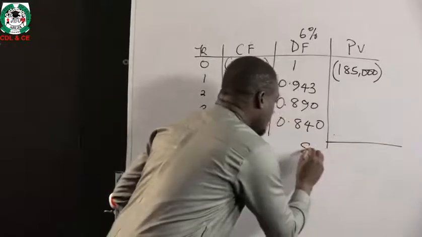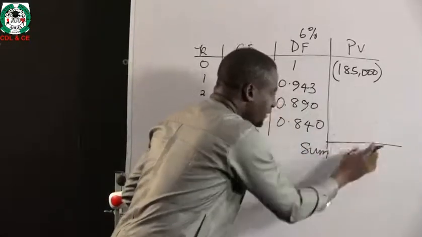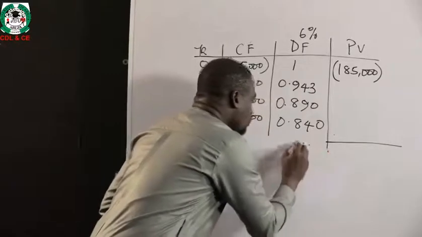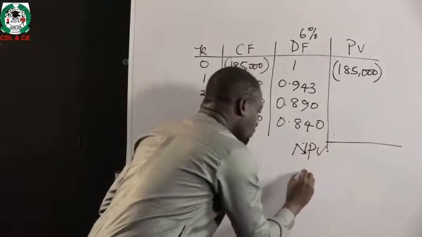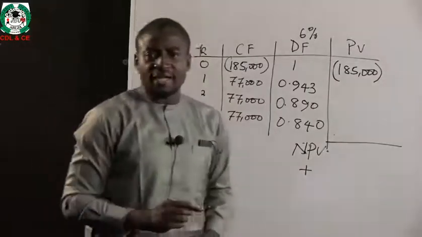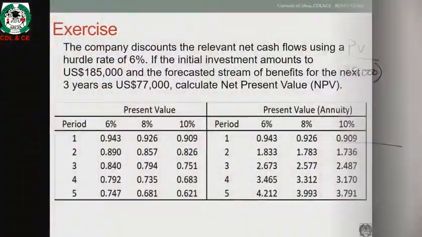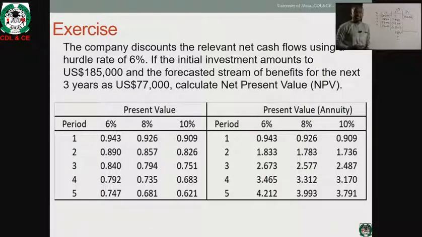And these amounts are summed together, with the negative and positive, to arrive at what we call the net present value. A positive number shows that this investment is profitable, and a negative solution will show that this organization is likely going to incur a loss if they embark on this investment decision. Now, this is one concept of determining what the present value would be. If we invoke our knowledge of an annuity, we know that a series of payments for 3 years shows and indicates that this is an annuity concept.